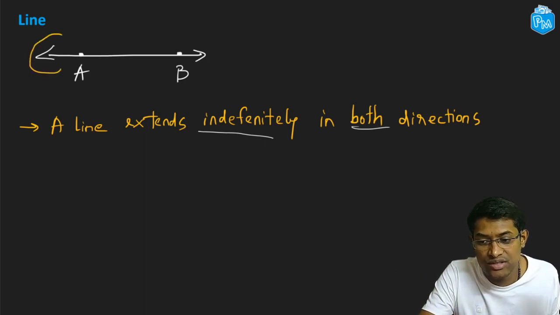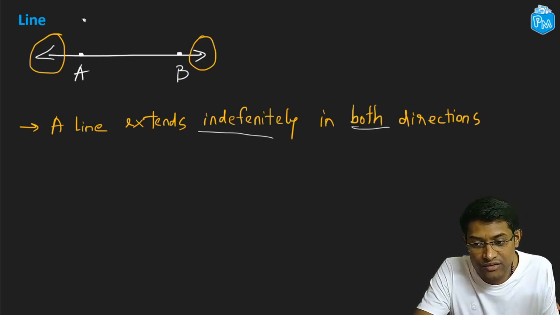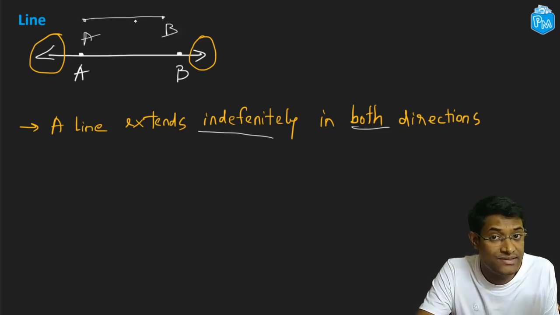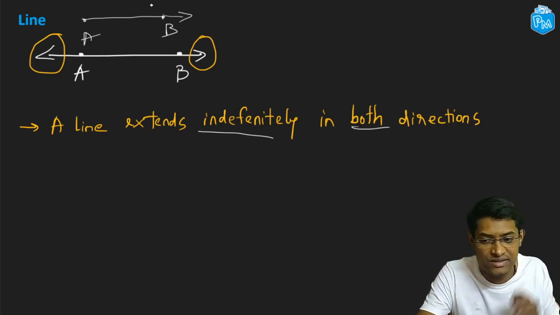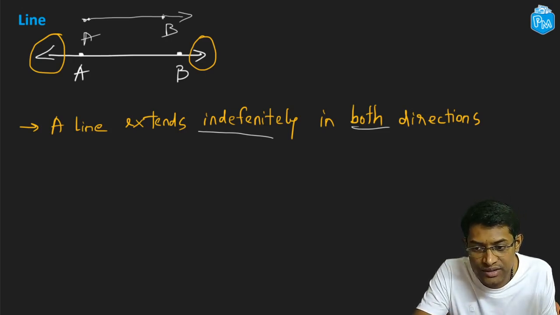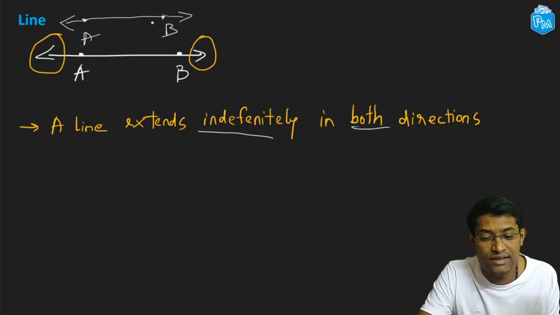And that is denoted by these two arrows which we have to draw on both the sides if we draw a line. Remember, if we only drew this much, this is not a line, this is a line segment. That's what we just now saw. If we want to make this thing into a line, we need to extend it a little bit further from B, draw an arrow over here indicating that it keeps going on towards the right, and extend this over here a little bit to the left and draw an arrow over here indicating it goes on towards the left. So this is an example of a line.